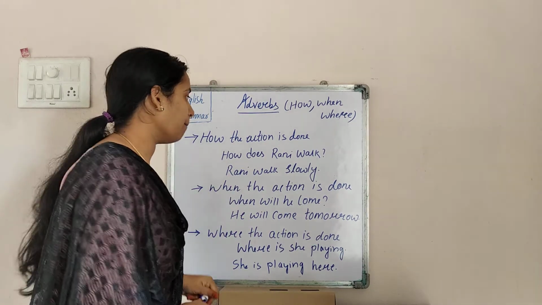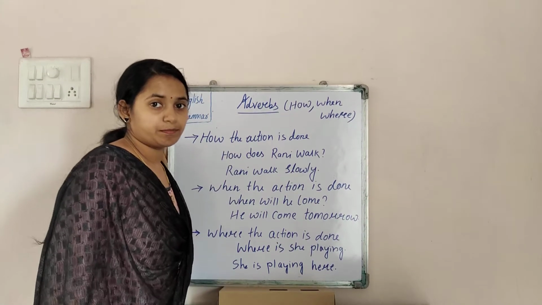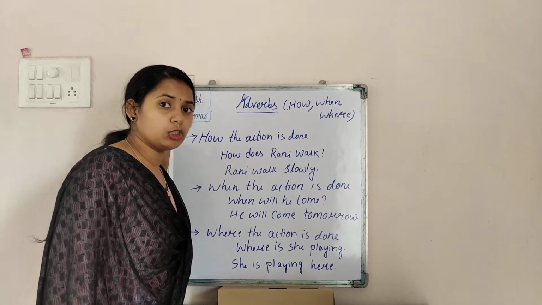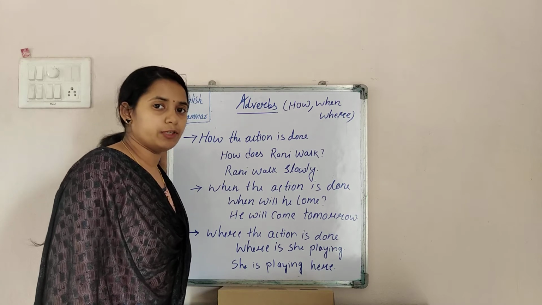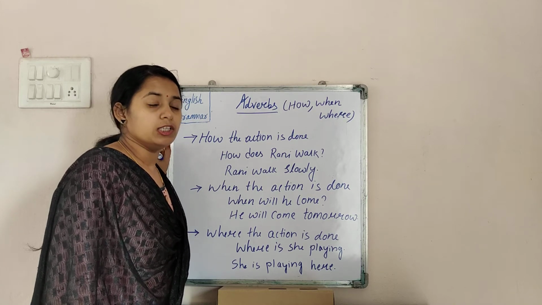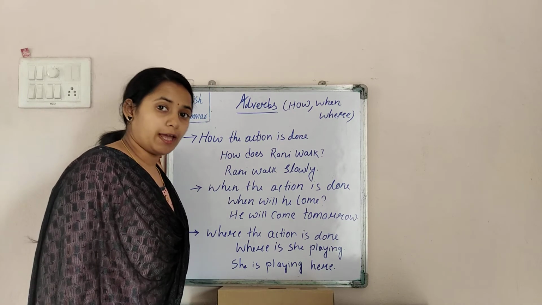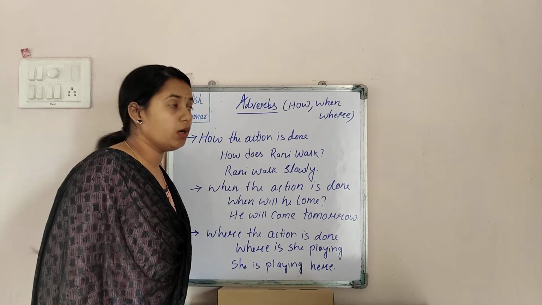For example, the first one: how the action is done. We are talking about the action words, that means cooking, writing, eating. These are all the verbs. So how the action is done, that means how the particular action is carried out.